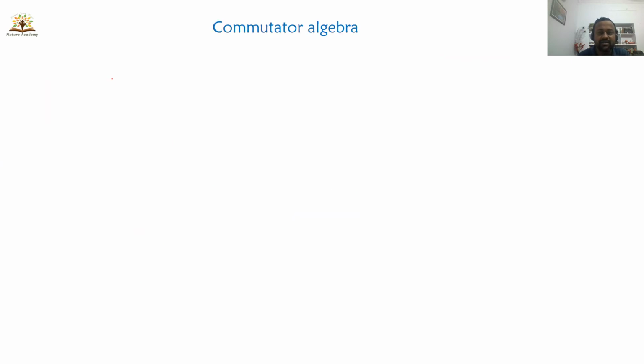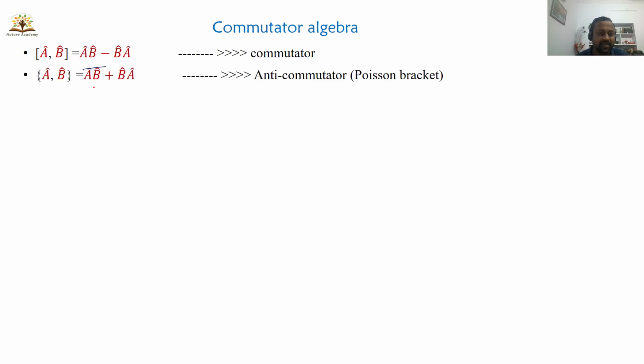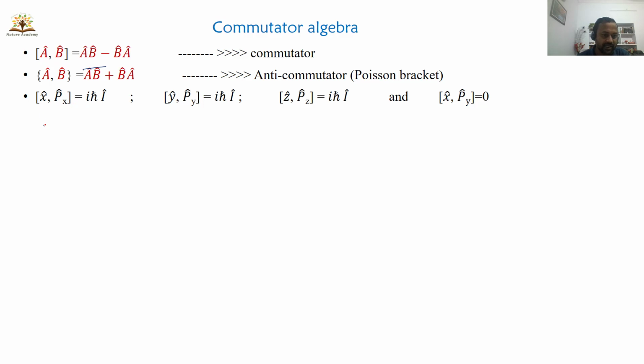And there are some properties of commutator algebra. A comma B, we can write like this: if AB minus BA, then we call it a commutator. If you write AB plus BA, that is the anti-commutator, and we can also call it a Poisson bracket. [x, p] is equal to i h bar. The commutator between the position and momentum operators is i h bar. You can also write [x, p_x], the position and momentum, that will be simply i h bar. So if you want to write them in operator form, you should use an identity operator.